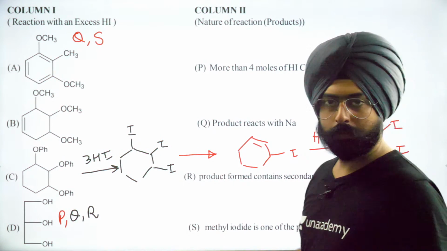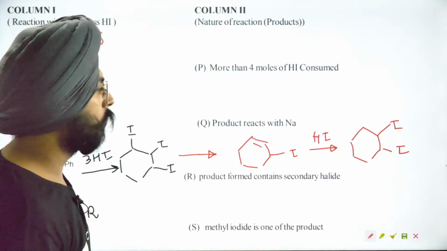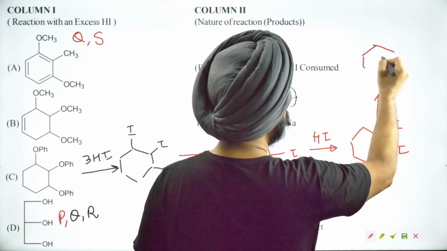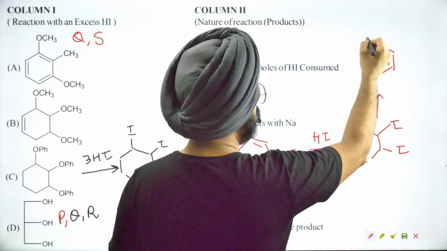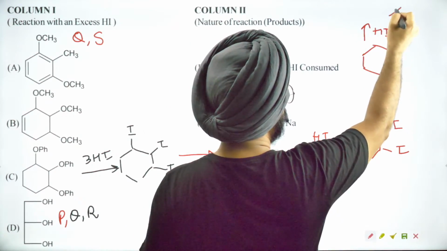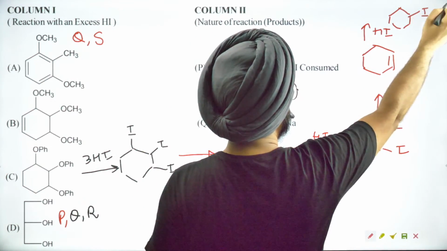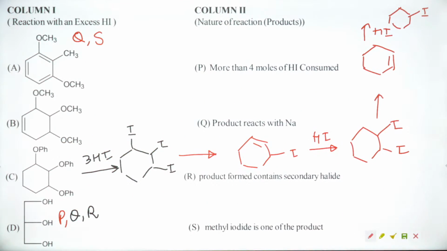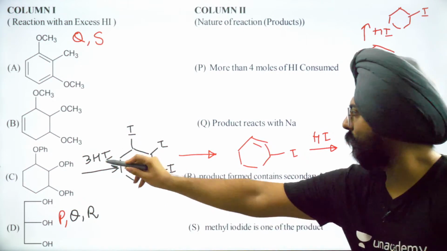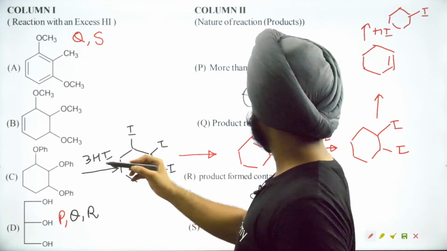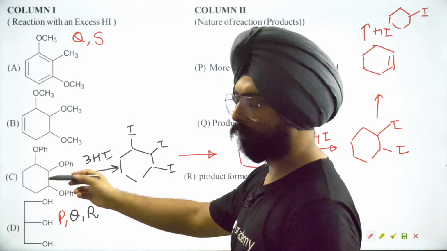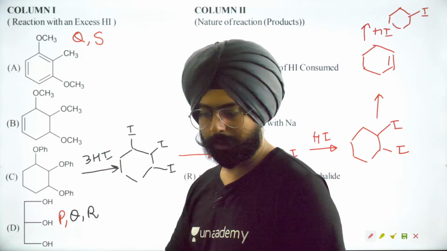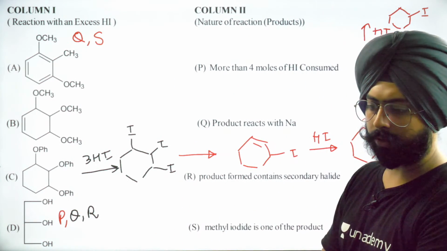Just connected the rest of the carbons. Then you again eliminate it. You get this guy, and if you react it with HI yet again, you get a secondary. So same thing, 1, 2, 3, 4, 5. Yes, we are using more than 4 moles of HI over here. Same thing, isn't it? एक ही जैसी चीज कर रहे हैं कि नहीं? What do you think?